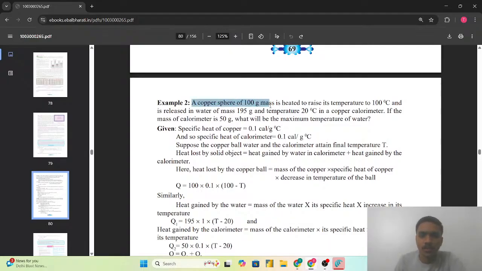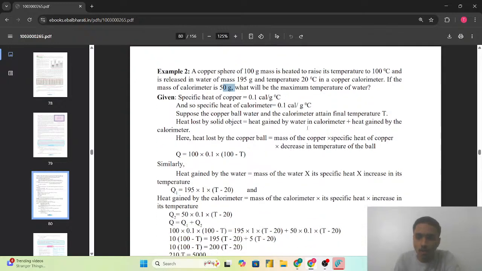A copper sphere of 100 gram mass is heated to raise its temperature to 100 degrees Celsius and is released in water of mass 195 gram and temperature 20 degrees Celsius in a copper calorimeter. Copper calorimeter and water are given, an object is given. So we have to find, if the mass of the calorimeter is 50 gram, what will be the maximum temperature of the water?